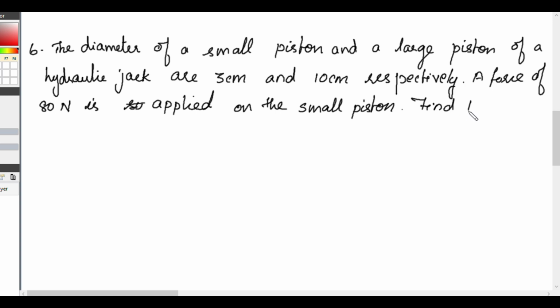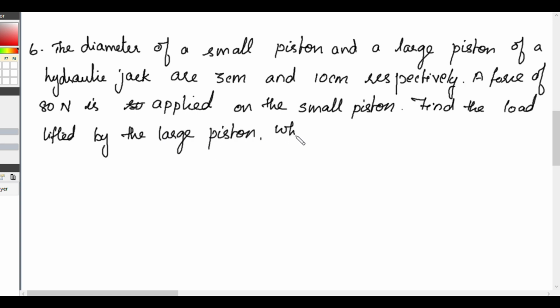Find the load lifted by the large piston when A, the pistons are at the same level.